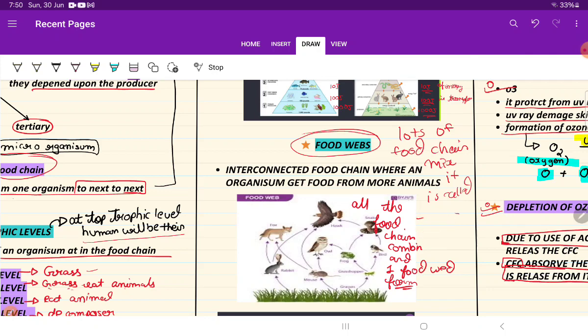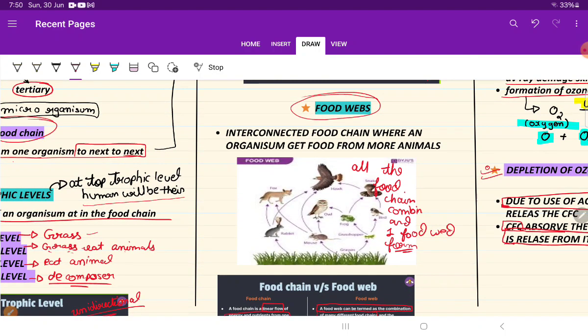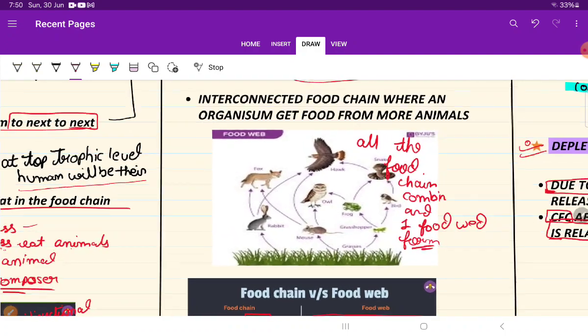That means in food chain there is only one chain, but in food web, this is one food chain, this is second food chain, this is third food chain, and that is the fourth food chain. 5 to 6 food chains combined, and that is known as food web. Let's see the definition. Interconnected food chains where an organism gets food from more animals. That is the definition of food web. All the food chains combined and one food web forms, that I have told.